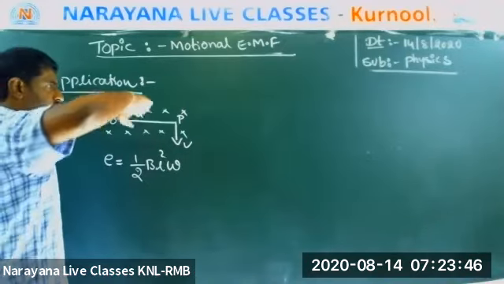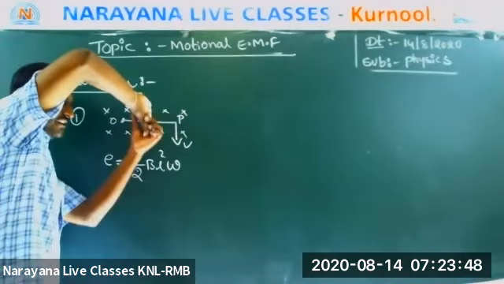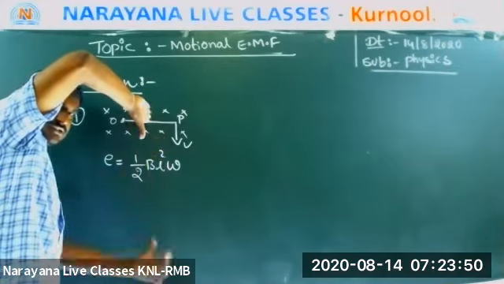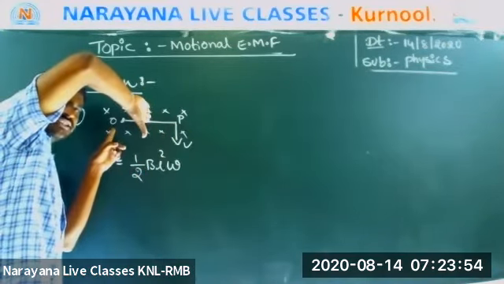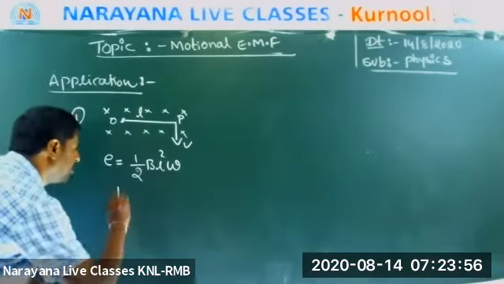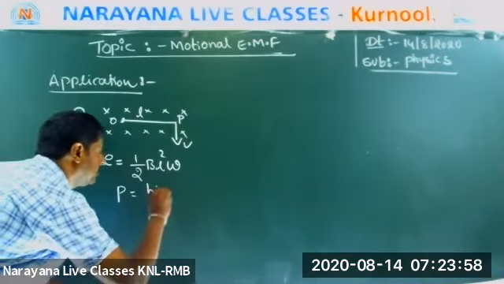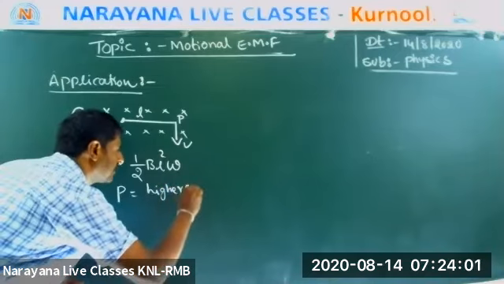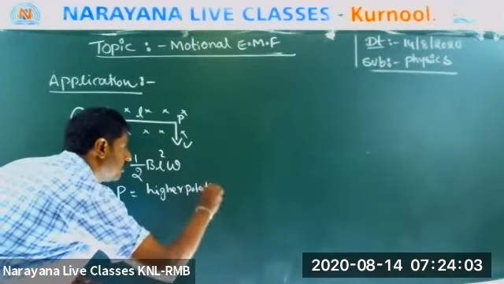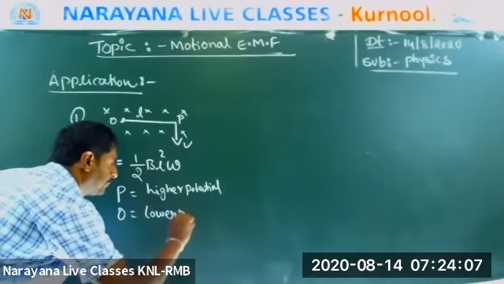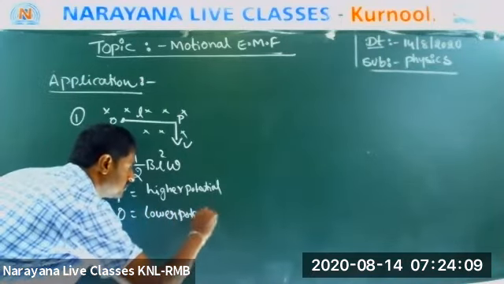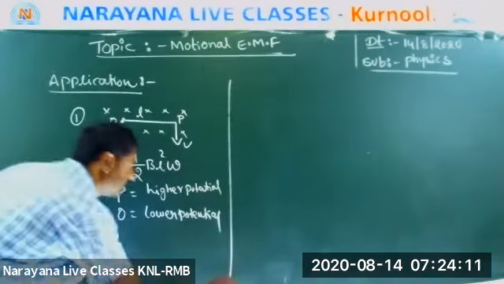See, the magnetic field is inward, and the velocity is downward. This means P is higher potential, O is lower potential. So P is higher potential, O is lower potential. Is it okay?